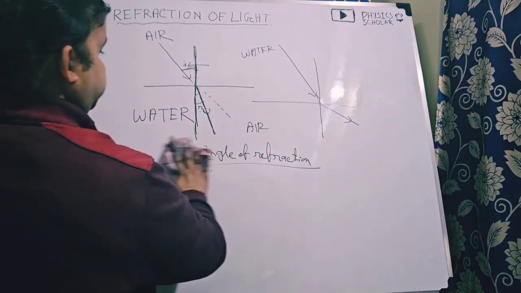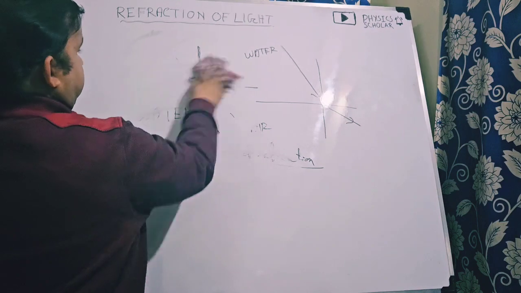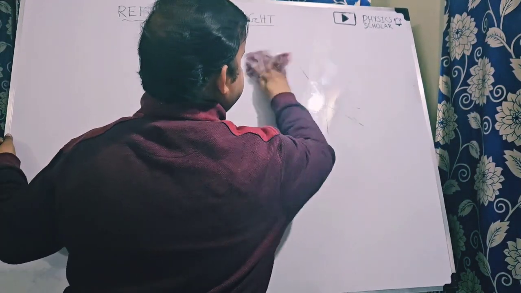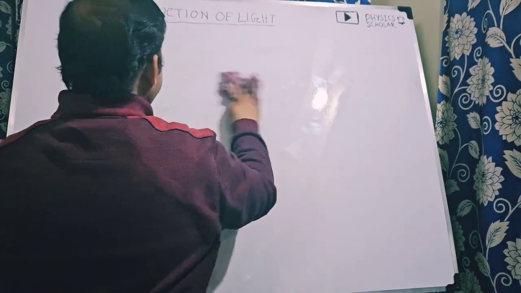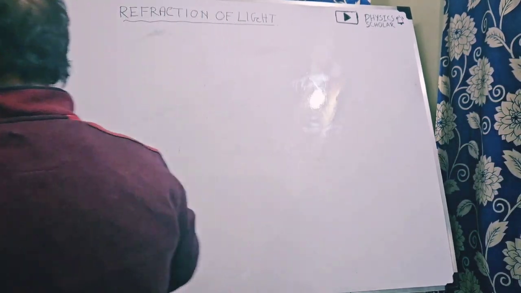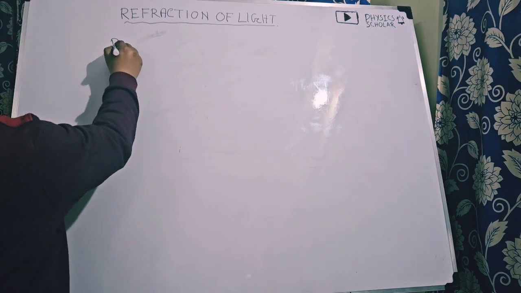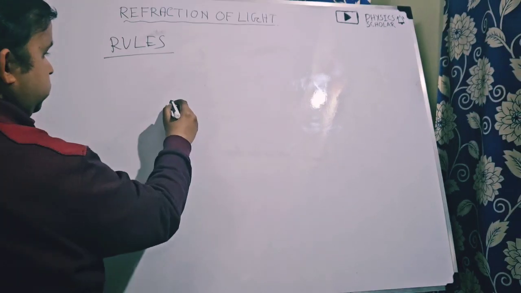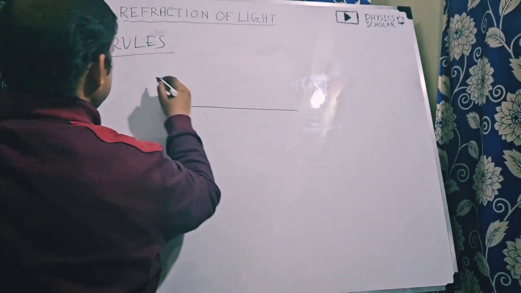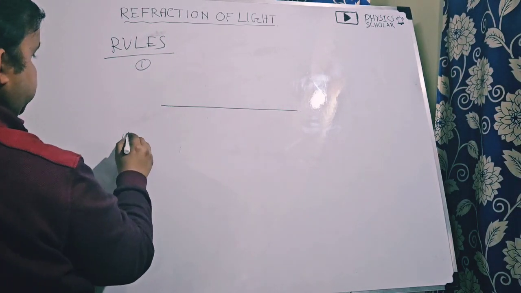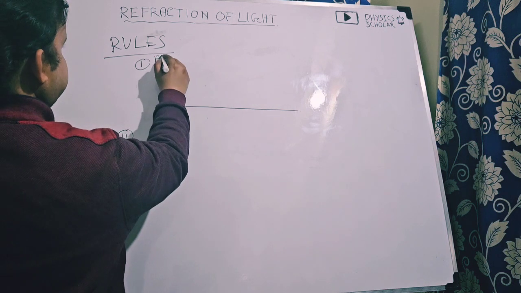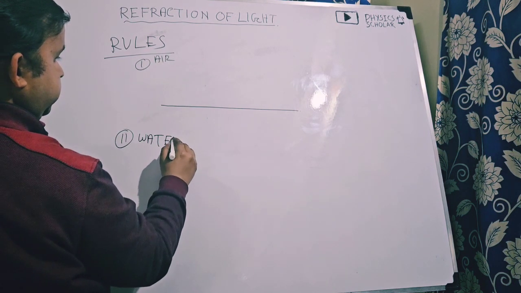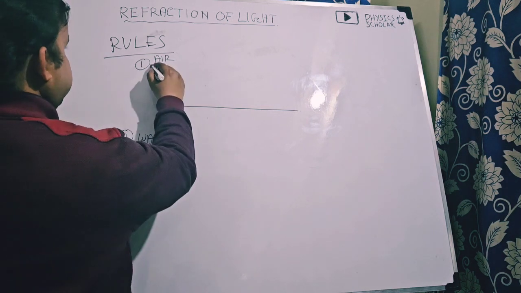Now let us discuss how the direction will change. What are the rules of the change of direction? All of you have to remember these rules. Suppose it is medium 1 and it is medium 2. Suppose it is air and it is water.